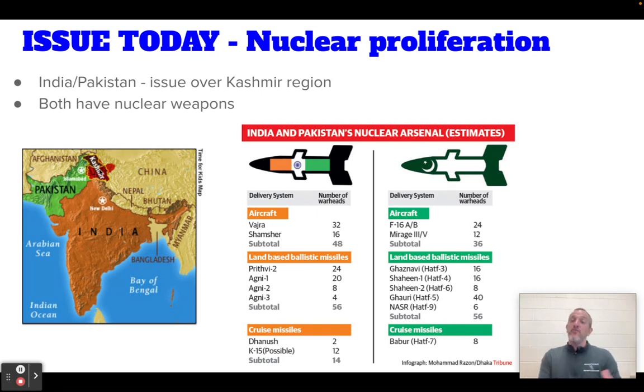Both sides today have nuclear weapons. They both have nuclear weapons pointed at each other. There's a whole bunch of their arsenal and estimates here, in terms of cruise missiles. So all these things are here just as a visual: both have nuclear weapons, both are pointing at each other, both don't like each other today.